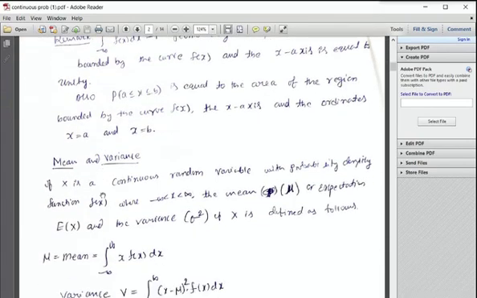So, what is the formula to compute the mean? In a discrete probability distribution, mean is the summation of x into p of x, correct? Similarly here, but with an integral: the mean is the integral from minus infinity to infinity of x into f of x dx.